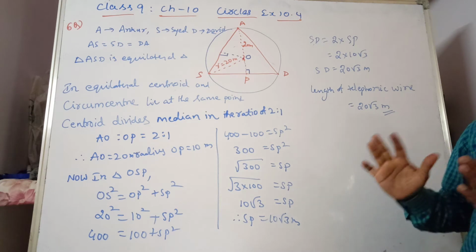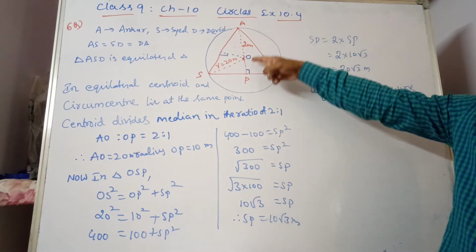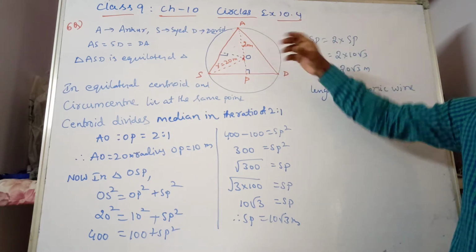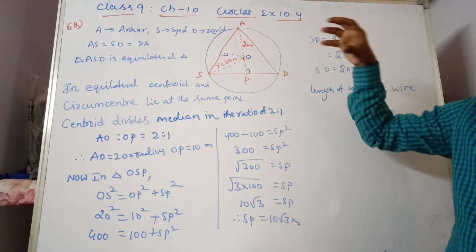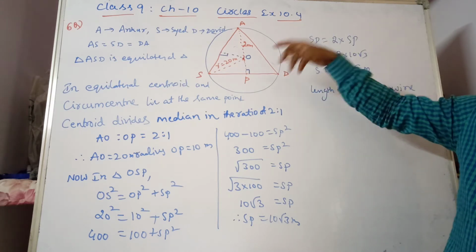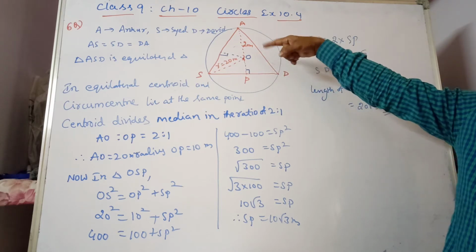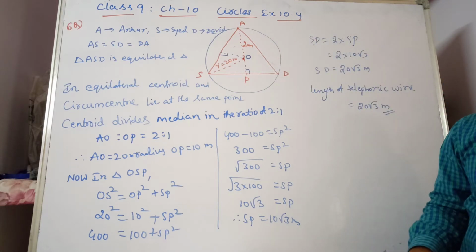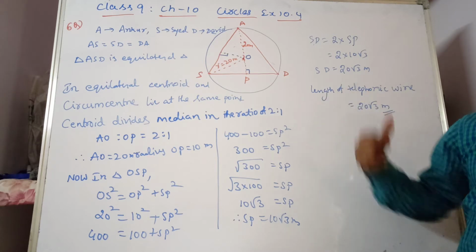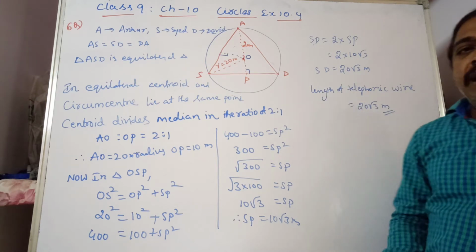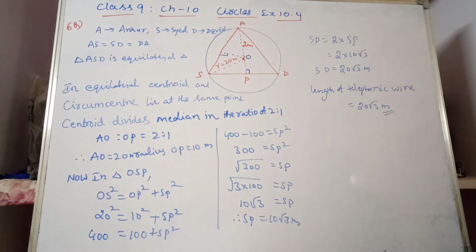These are somewhat a different concept, where the point at which all the medians meet and the point at which all the altitudes meet will be the same. So the centroid divides the median in the ratio of 2:1. That concept we are using.